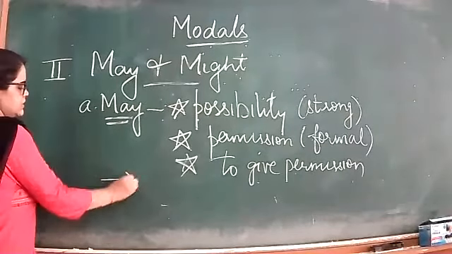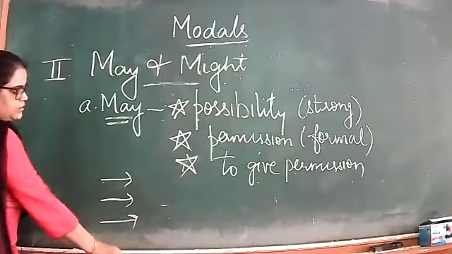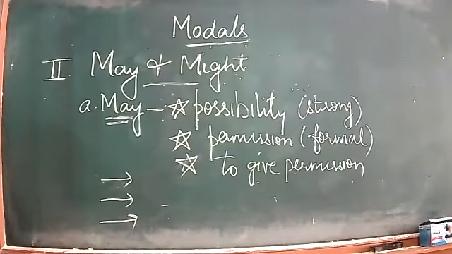Again, make 3 sentences and please make it. Now I am waiting for you 1 minute. After 1 minute, we'll start the third group. Make the sentences.